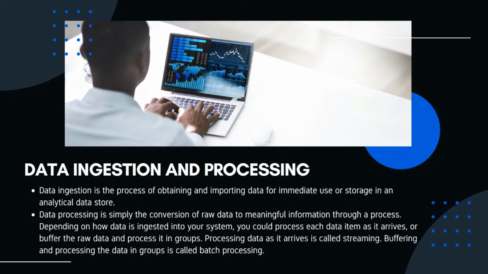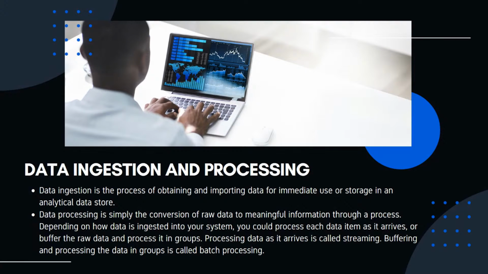So we usually have raw data with us, and we want to convert our raw data into meaningful information. For that we have a process, or we could say a method, that is data processing. So basically data processing is simply the conversion of raw data to meaningful information through a process, depending on how data is ingested in your system. There are different processing techniques as well. So data processing is basically the conversion.